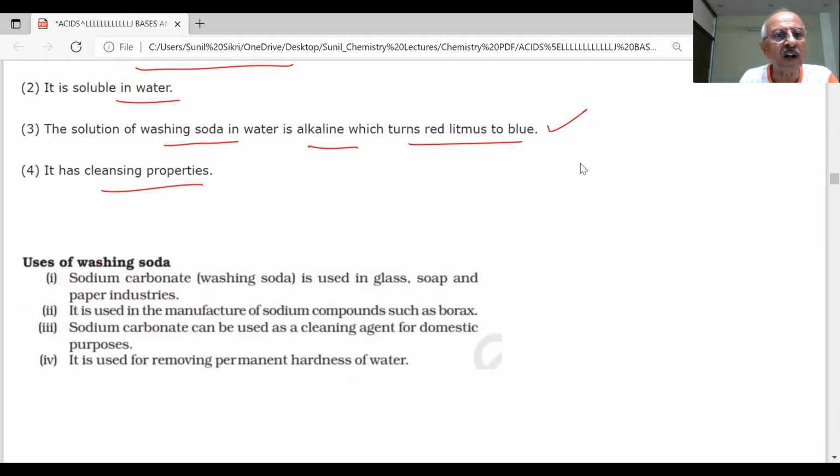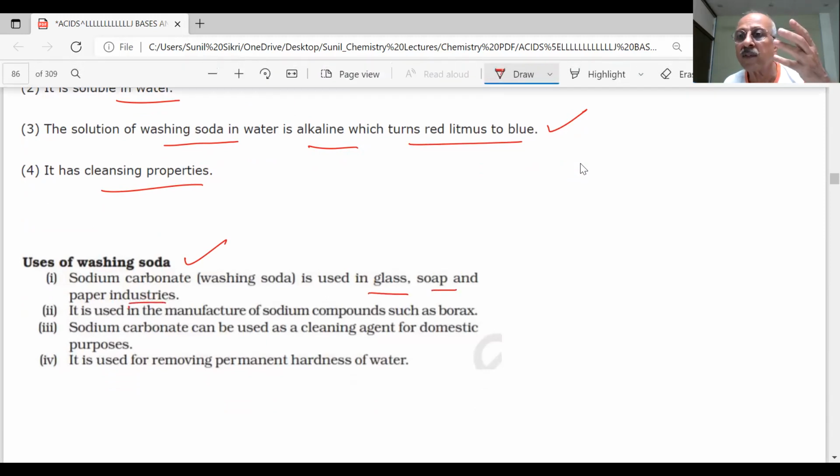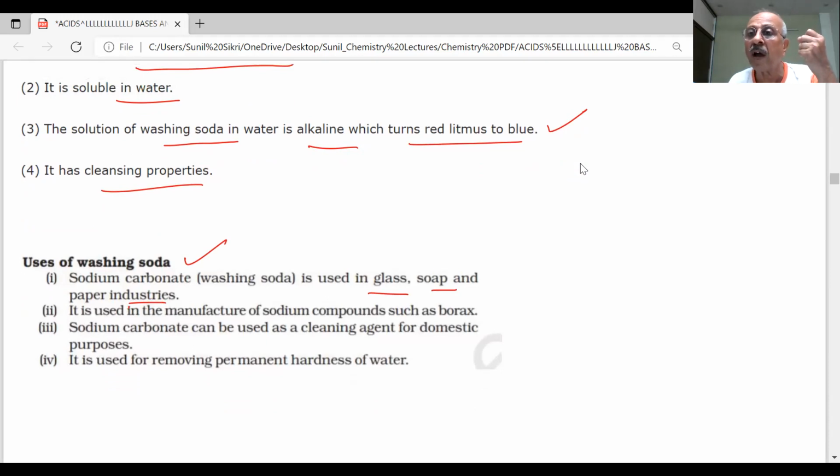Some questions were asked: what are the uses of washing soda? Important question. Sodium carbonate, washing soda, is used in glass, soap, and paper industries. A lot of glasses, you see, contain Na2CO3. It is used in the manufacture of sodium compounds such as borax. It can be used as a cleaning agent for domestic purposes and also for removing permanent hardness of water. Such questions have been asked in the paper, students.